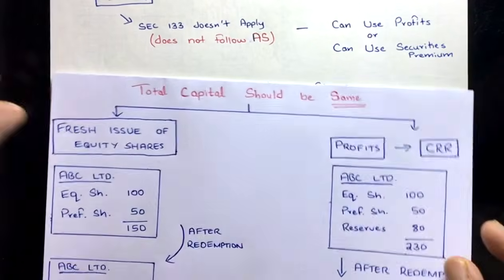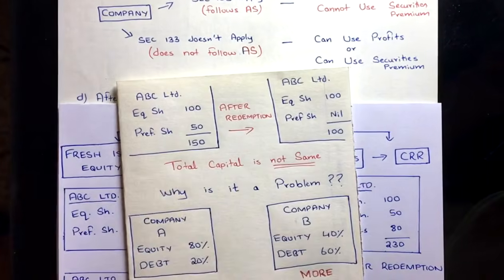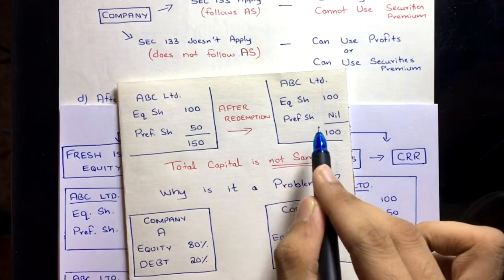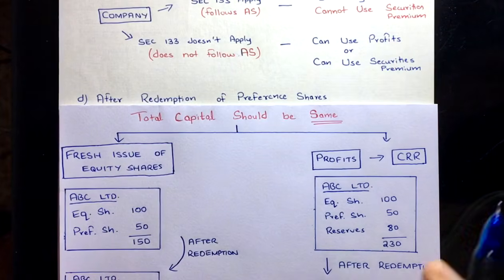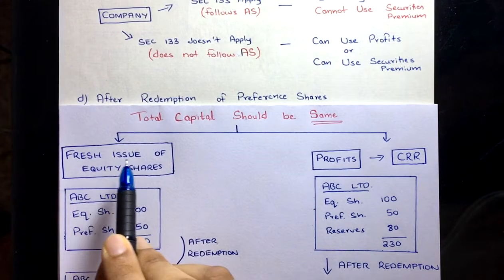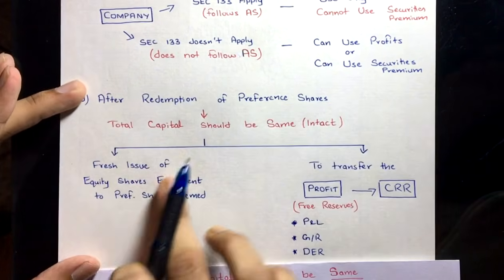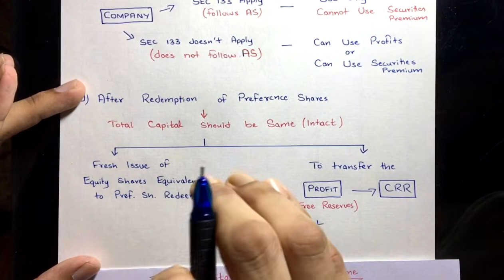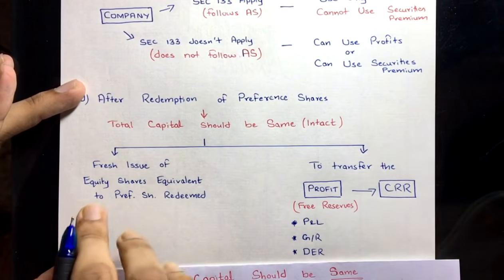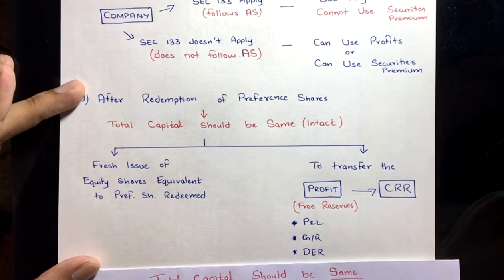See here, what we can do is replace the old preference share capital, which is no longer going to be there. The preference share capital which is going to be redeemed, it is no longer going to be there, right? So now we have to replace that preference share capital. So how to do it? Don't worry, there are two ways to do that. The first way is we can replace that preference share capital through a fresh issue of equity shares. What? Fresh issue of equity shares equivalent to the preference shares redeemed. How much preference share capital are we redeeming? That much we have to issue new equity shares, so that the total capital can remain the same.